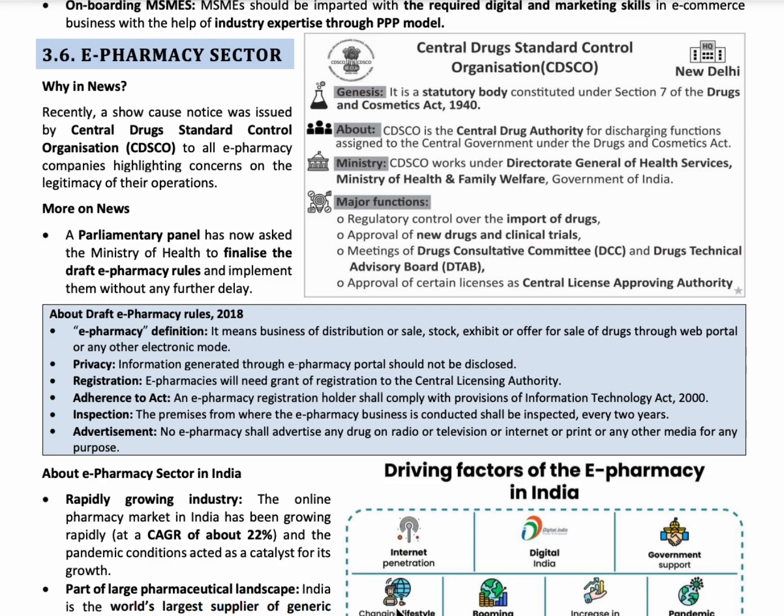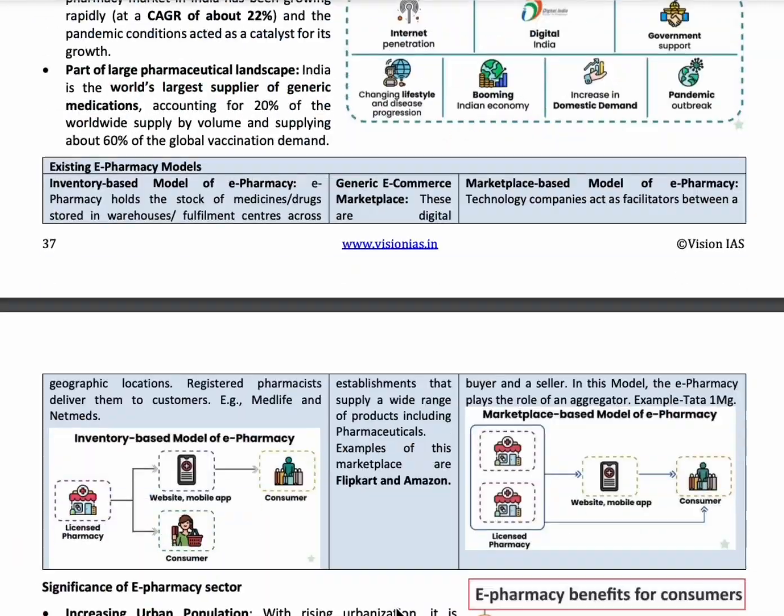But there is an absence of a data security framework, and scheduled drugs which should not be sold without a prescription are sold without one, along with selling of multiple critical drug deliveries. These are some of the negative aspects of the e-pharma sector. The Central Drugs Standard Control Organization issued a notice to all the e-pharmacy companies highlighting the concerns on their operations.